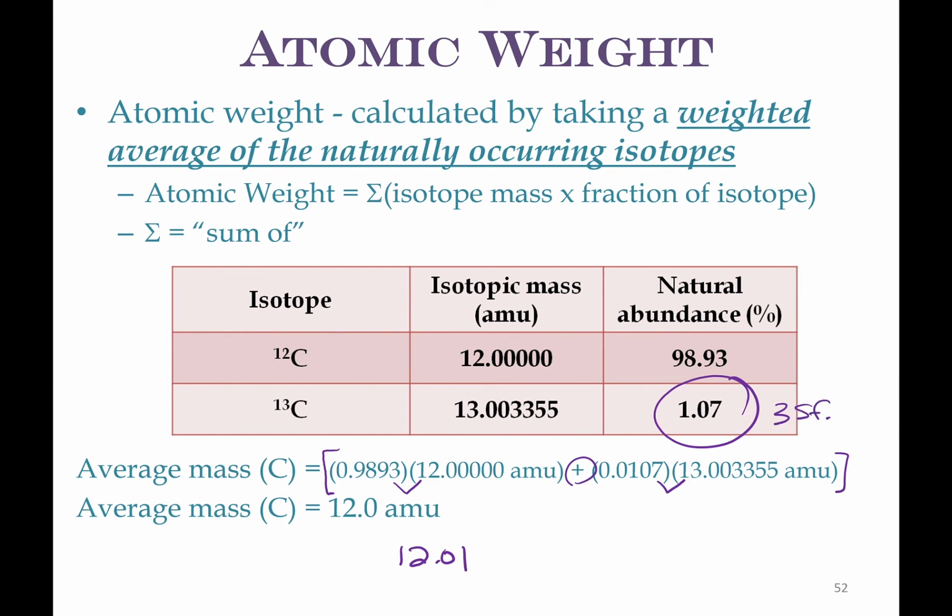But this actually comes down to being 12.01 if we look at it, because we actually have to look at the number of decimal places in the end. That can be kind of tricky because you're going to be using the addition and subtraction rule and the multiplication and division rule. So look at both of those when you're doing your sig figs.